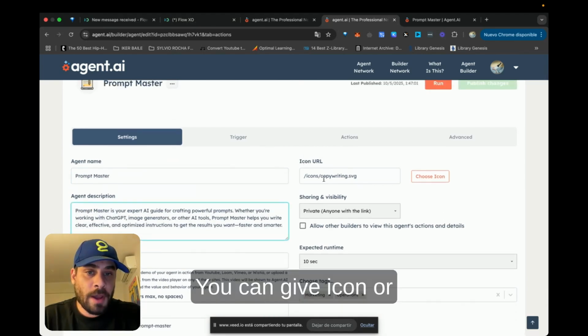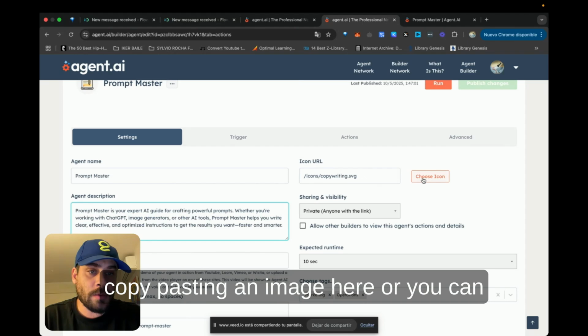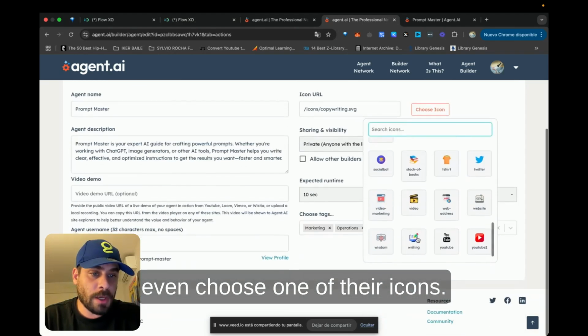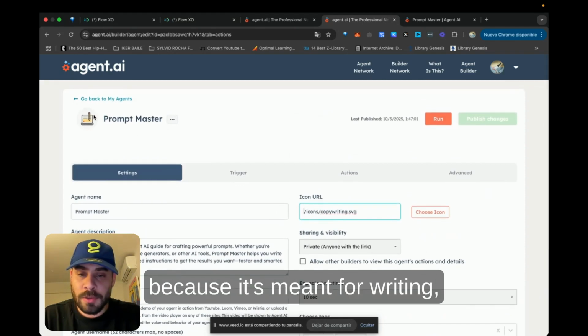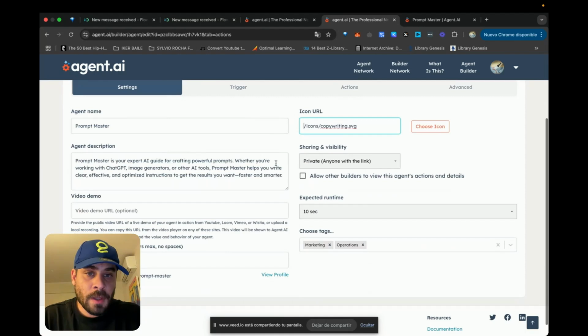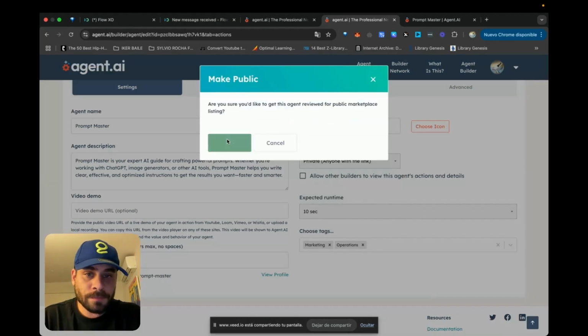You can give an icon by copy-pasting an image here, or you can even choose one of their icons. I'm choosing this one because it's meant for writing. For sharing and visibility, I'm going to make it public.